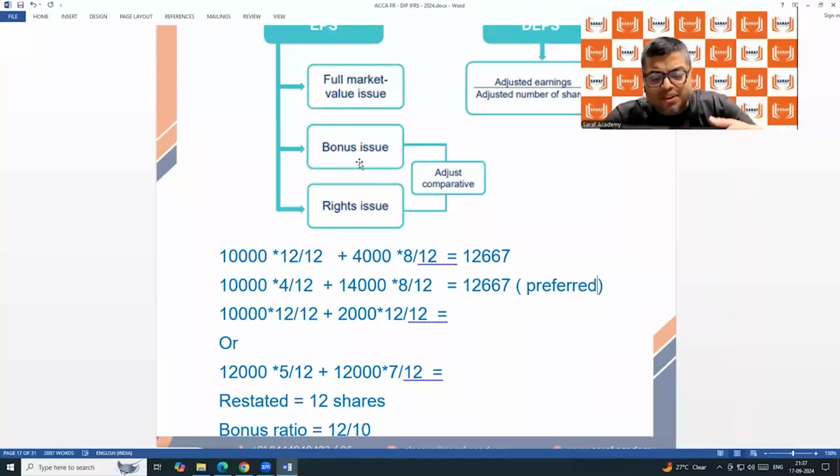So as per the previous logic, we should be doing 10,000 into 12 by 12 plus 2,000 into 6 by 12. But this logic is not applicable now, because for the bonus shares, the company has not received any money. So there is no increment in the earnings of the company.